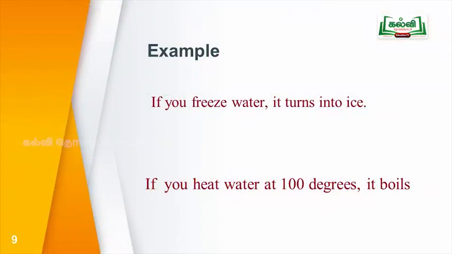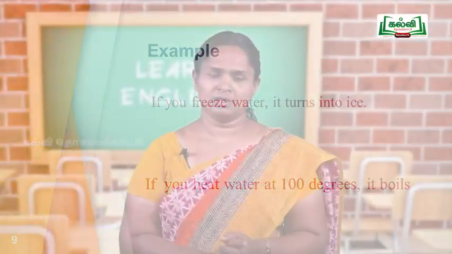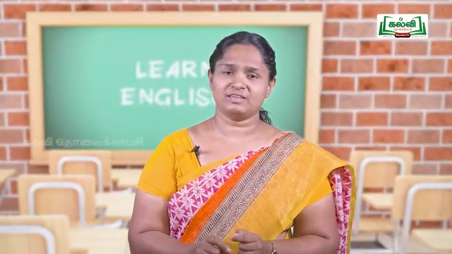You see the examples. If you freeze water, it turns into ice. This is a fact. If you freeze water, what happens? It turns into ice. You can replace the word if with when. When you freeze water, it turns into ice.